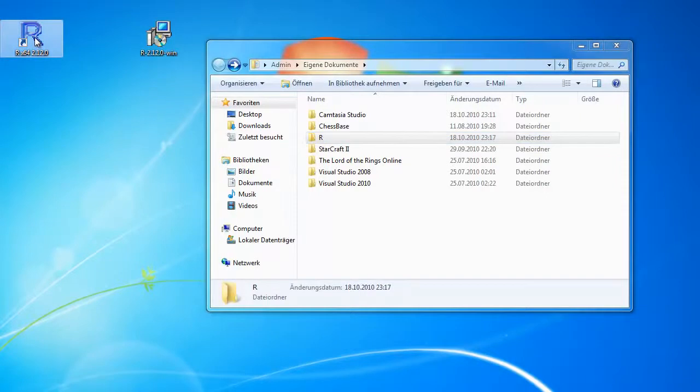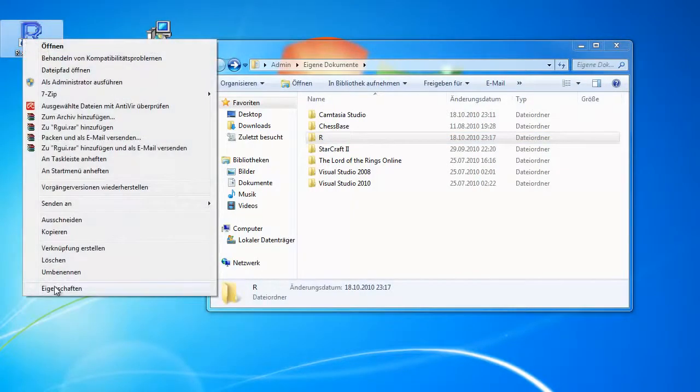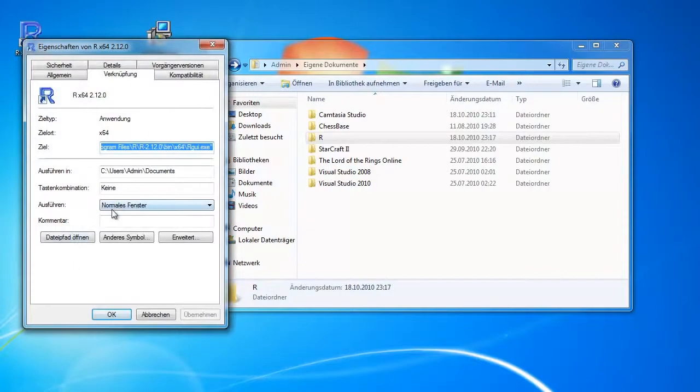Then I click on the icon with right click, properties, and this is where it is executed in. This means executed in, and here's the path. I want it to be executed not here, and the files should not be here.